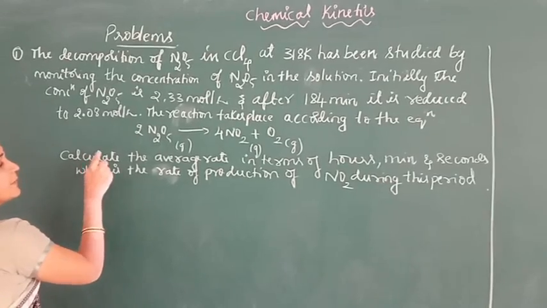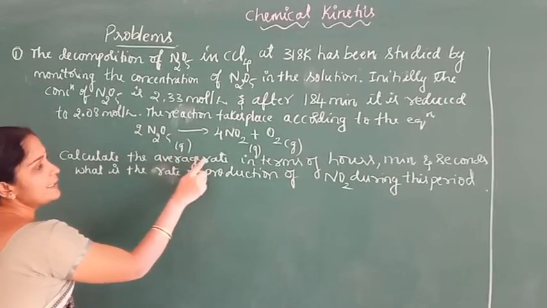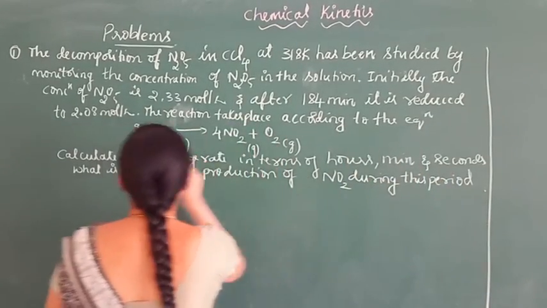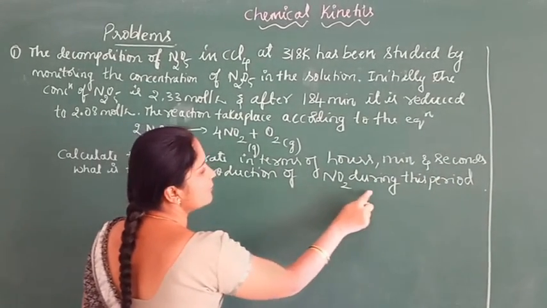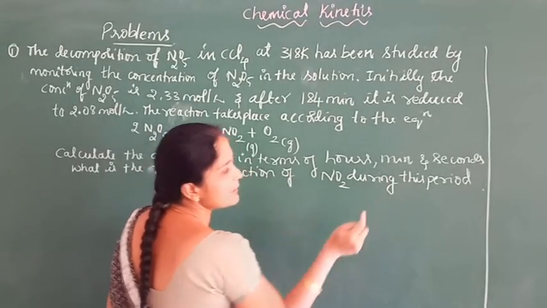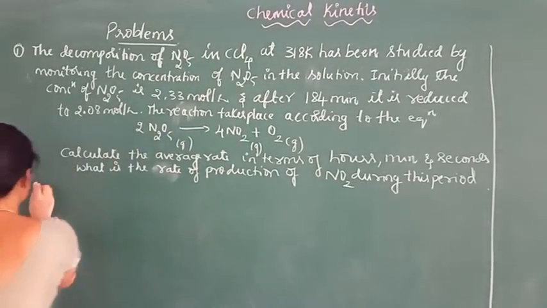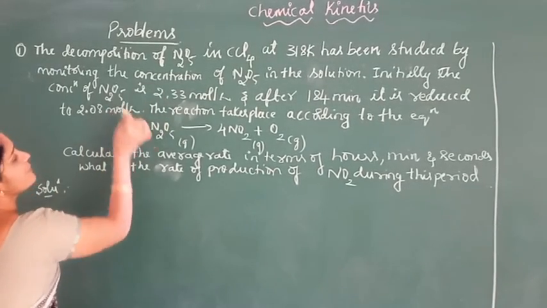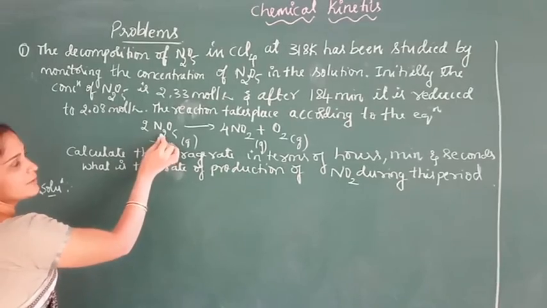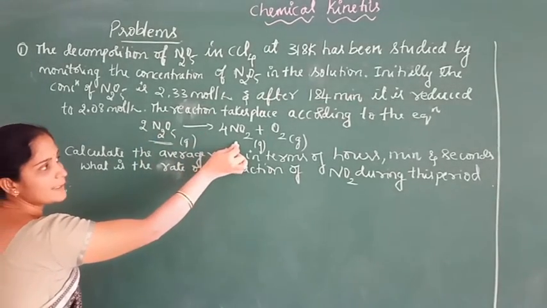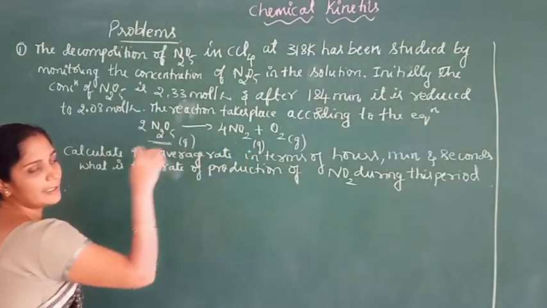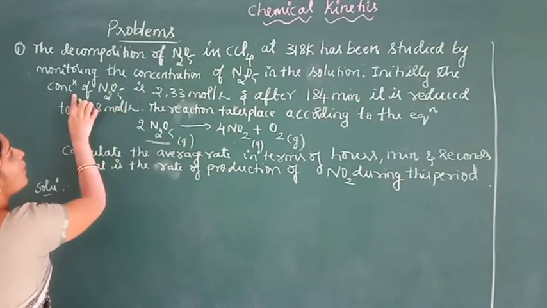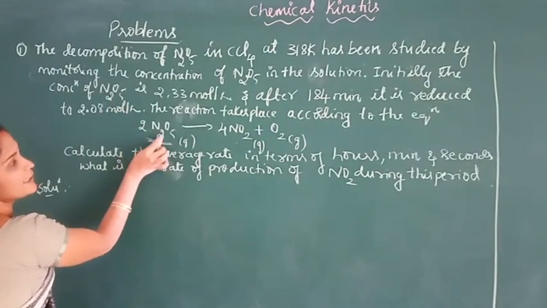Here we have to calculate the average rate in terms of hours, minute and seconds. What is the rate of production of nitrogen dioxide during this period? So solution. This is the equation. The decomposition of nitrogen pentoxide gives 4 mole of NO2 and 1 mole of O2. Here they have given the concentration of reactant, N2O5.